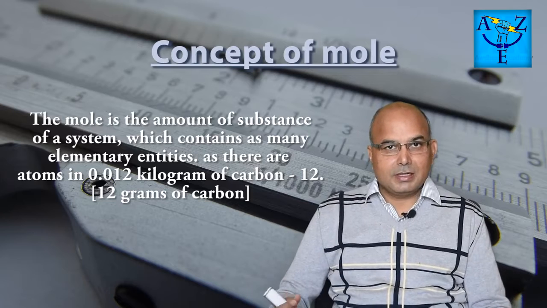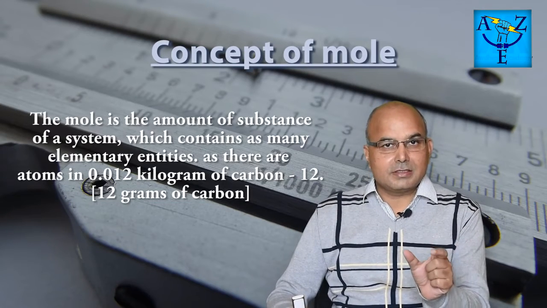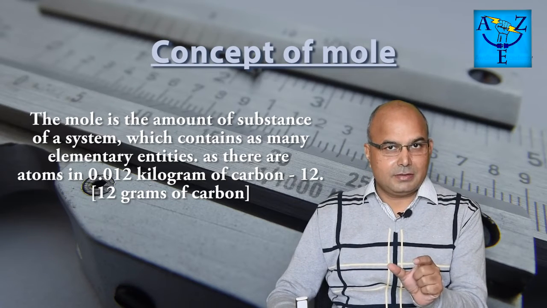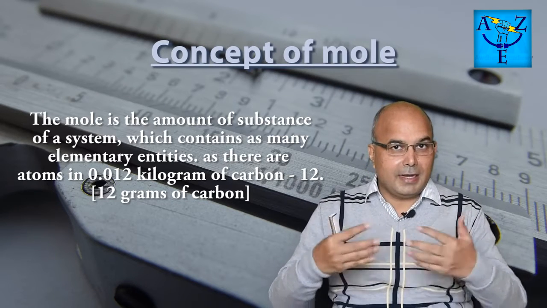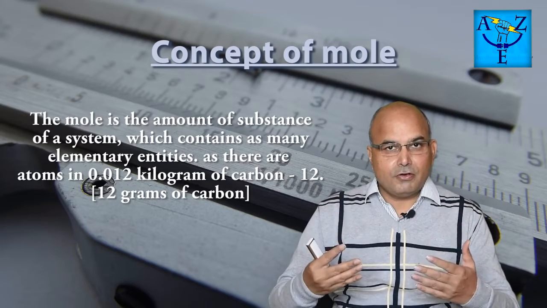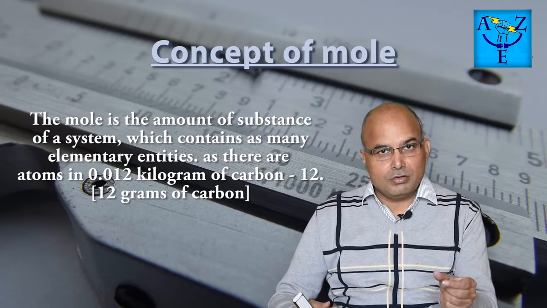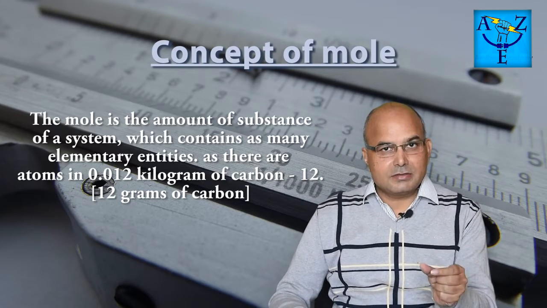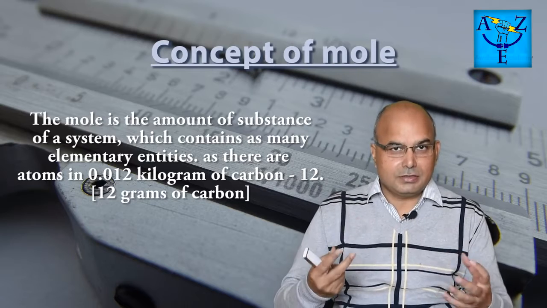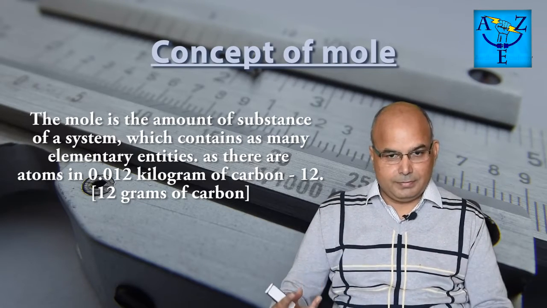For example, carbon. Now the carbon's atomic weight is 12. So if I take 12 grams of carbon, then how many carbon atoms will be there? This is what is called mole. So suppose you go for hydrogen, then hydrogen molecule is H2 and its molecular weight is 2. So if you take 2 grams of hydrogen, then how many molecules will be there? That is what is called mole.